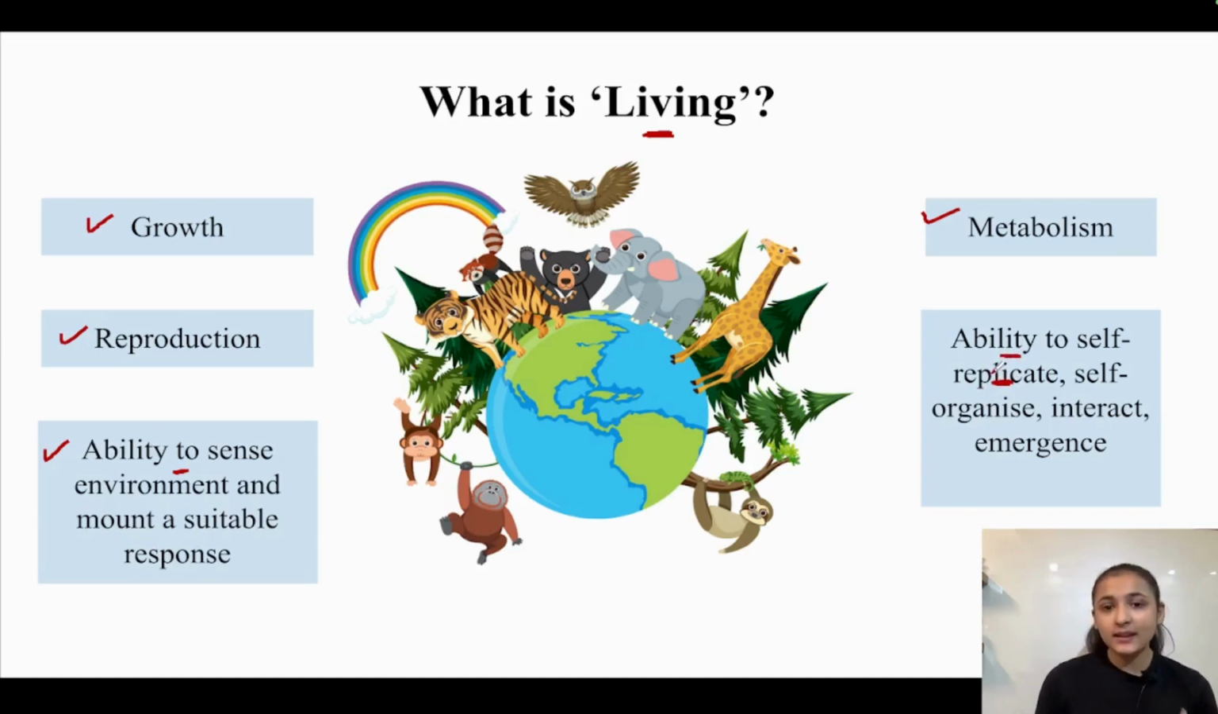So the bacteria can create their exact copies because they have the ability to reproduce by binary fission, which is an asexual mode of reproduction, and human beings and other animals reproduce by sexual mode of reproduction. But all of the living organisms have the ability to self-replicate. They can self-organize, they can interact with each other, and they also show emergence. So all of these are some unique properties of living organisms. And in this video, we are going to focus on property number 1, that is growth.